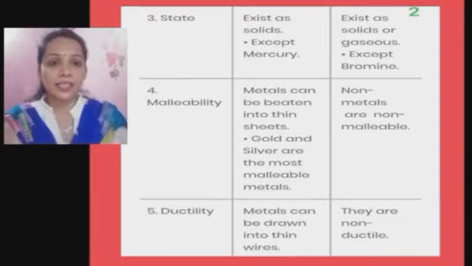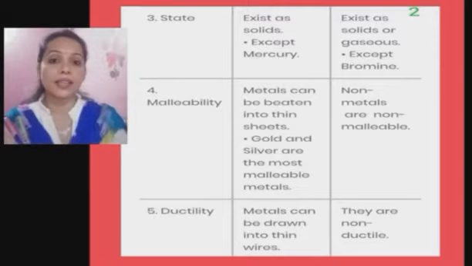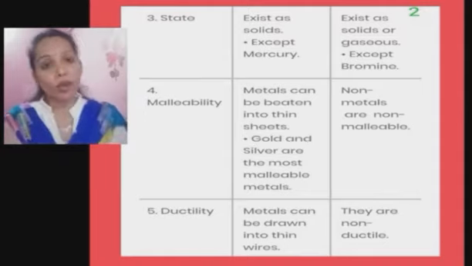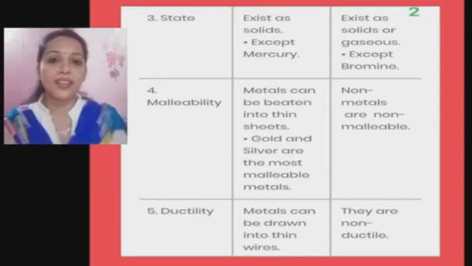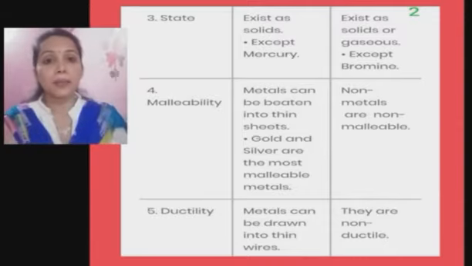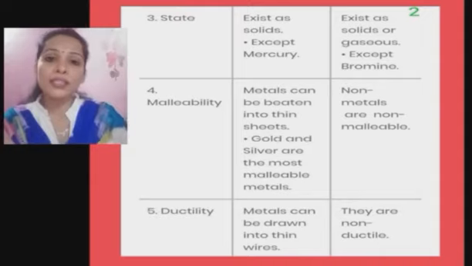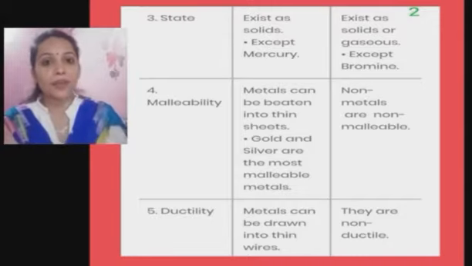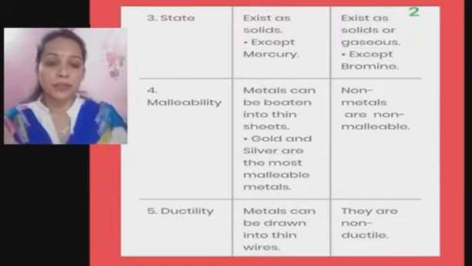Now state, that is physical state of matter, usually metals exist in solid state except one, that is mercury, which is in its liquid state at room temperature, of course. Whereas non-metals exist either as solids or gases except bromine, which is a liquid. Now metals exhibit a property called malleability, that is they can be beaten into thin sheets. So gold and silver are the most malleable metals. Whereas non-metals, if you hit them or try to beat them, they become powder. They're brittle. They are non-malleable. That's why they're called non-malleable.